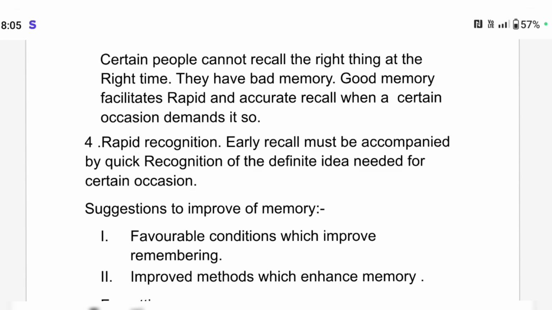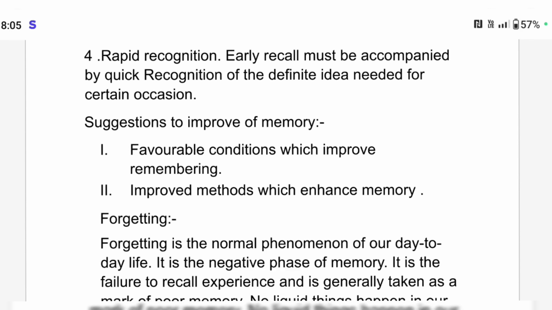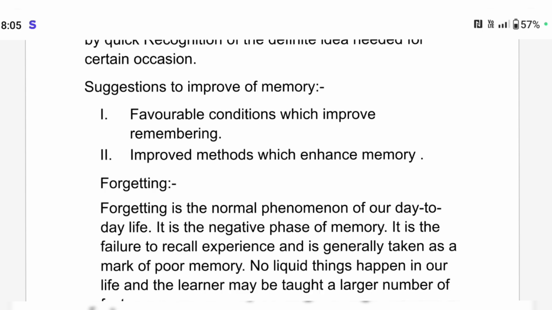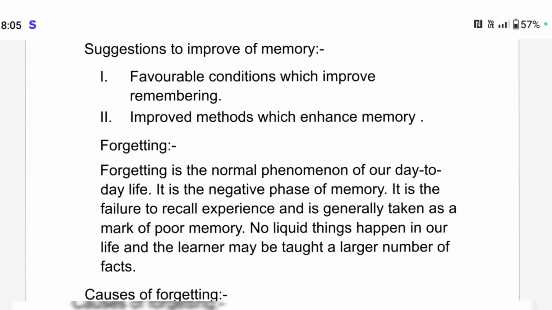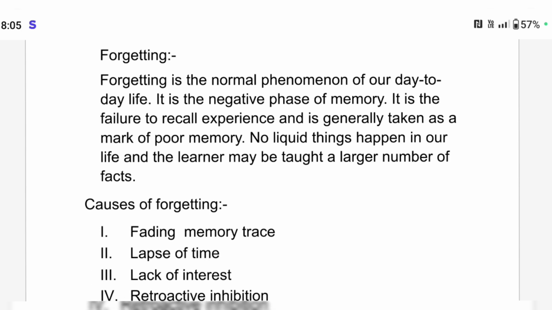Good memory facilitates rapid and accurate recall when an occasion demands it. Rapid recognition: every early recall must be accompanied by quick recognition of the idea needed for the occasion.